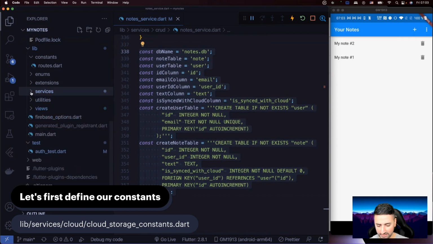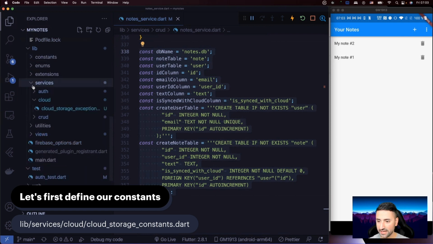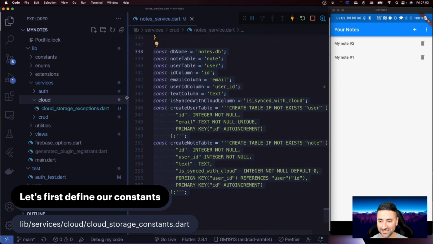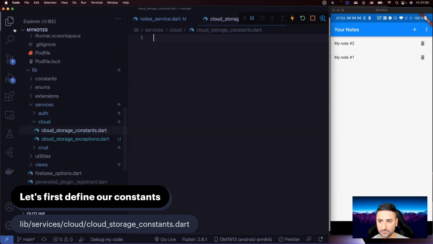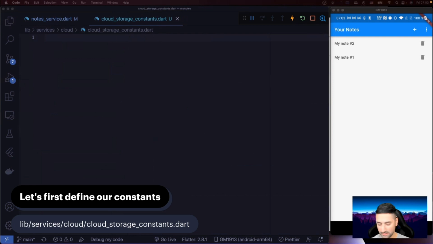So let's have a look at the path. It's going to be in services, cloud, and then cloud storage constants. On the services, now we have cloud, and under cloud, we have cloud storage exceptions, I think. Yep. Now we have to define cloud storage constants. So new file, cloud storage constants, Dart. And I'm going to go to my notes, constants.